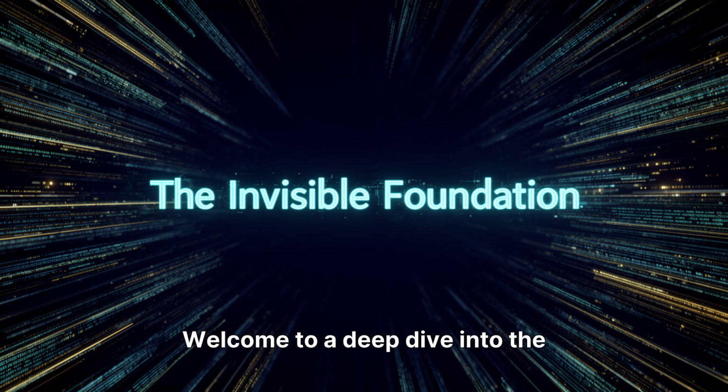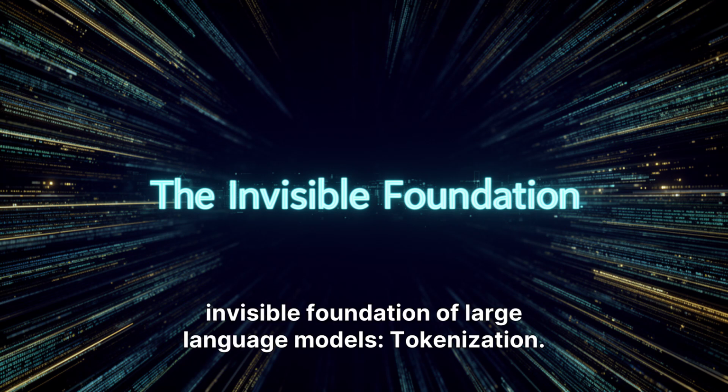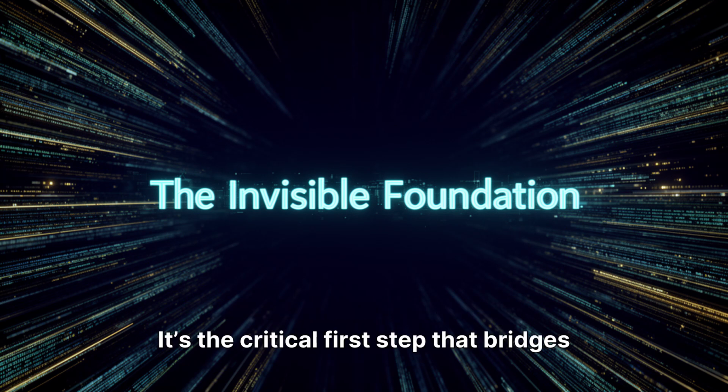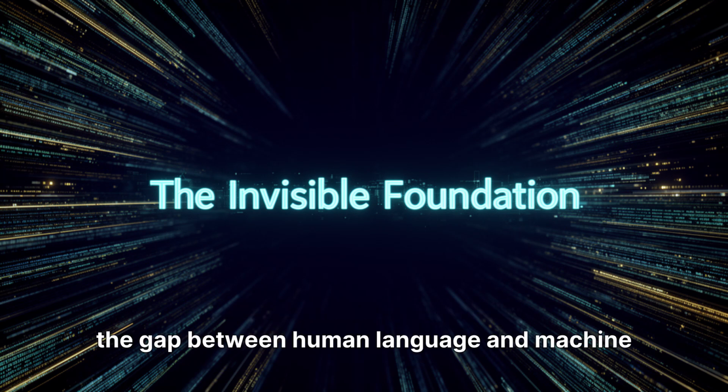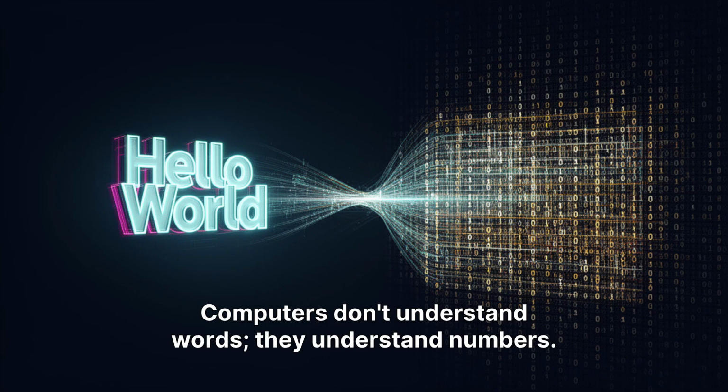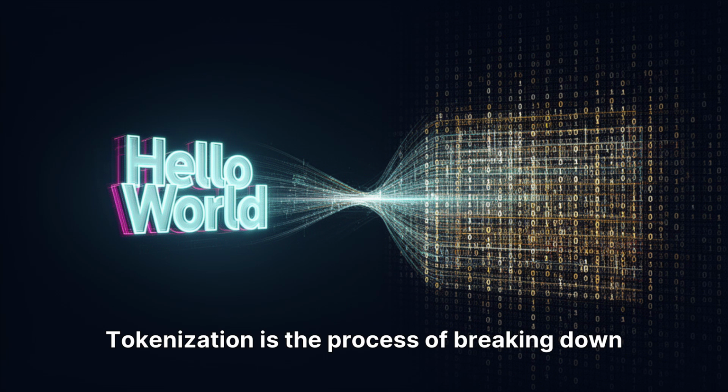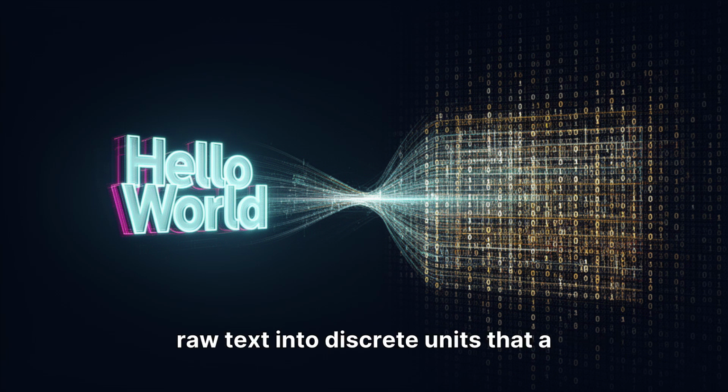Welcome to a deep dive into the invisible foundation of large language models, tokenization. It's the critical first step that bridges the gap between human language and machine logic. Computers don't understand words, they understand numbers. Tokenization is the process of breaking down raw text into discrete units that a neural network can actually process.